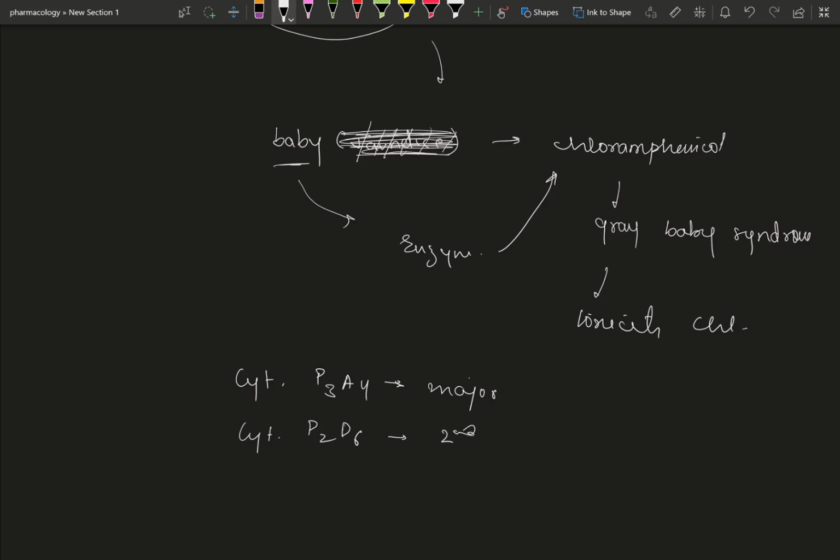Now see, there are two kinds of microsomal enzymes, cytochrome P3A4 and cytochrome P2D6. Cytochrome P3A4 is the major one with 34% concentration. P2D6 is at 19%, the second major metabolizing enzyme, which must be kept in mind. So let us say there are two drugs A and B acting on the same cytochrome, getting metabolized by the same cytochrome. They will eventually compete and interact.